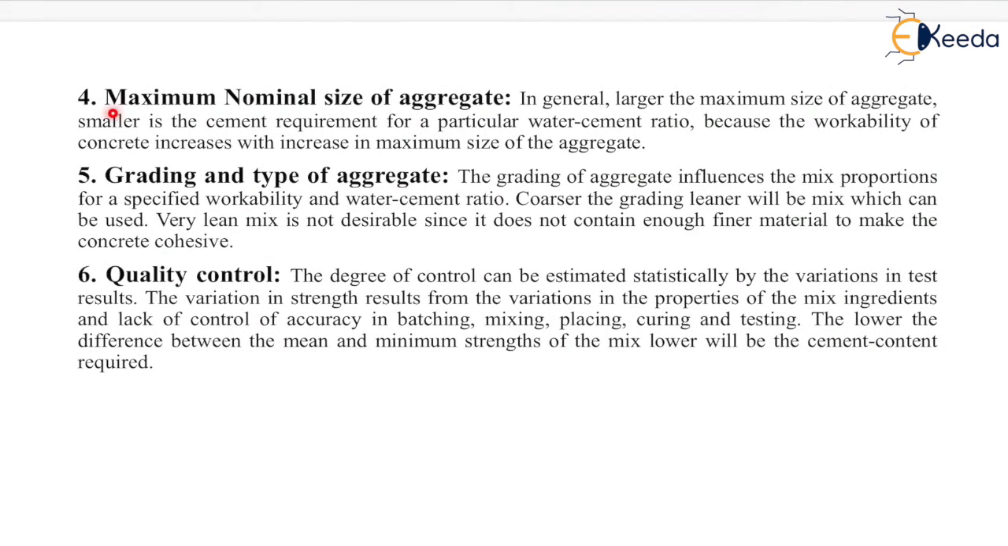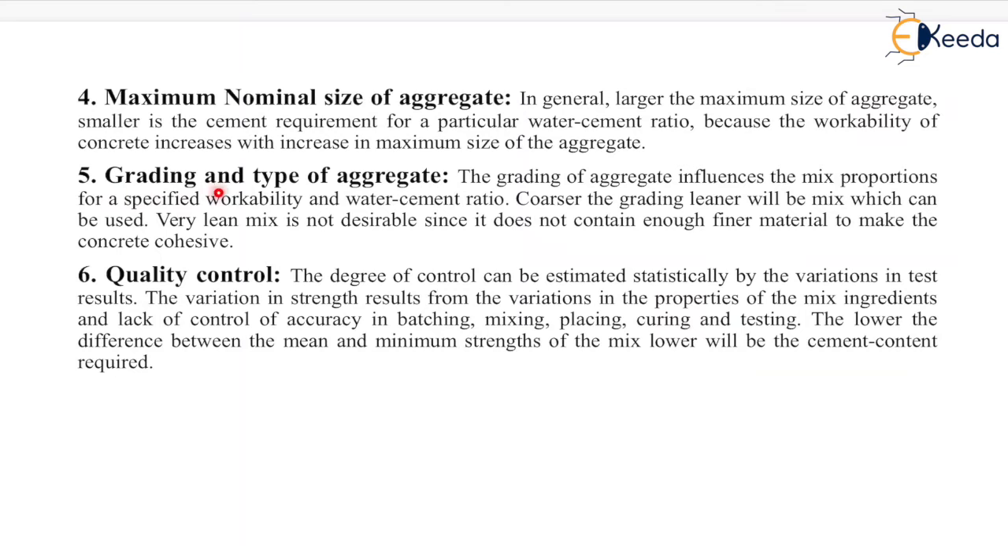Now the next is the maximum nominal size of aggregate. In general, the larger the maximum size of aggregate, the smaller is the cement requirement for a particular water cement ratio, because the workability of concrete increases with increase in maximum size of the aggregate.